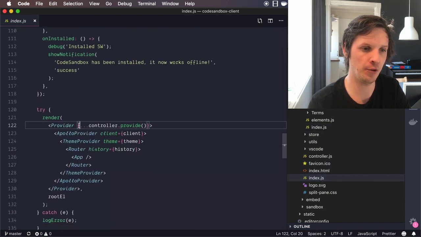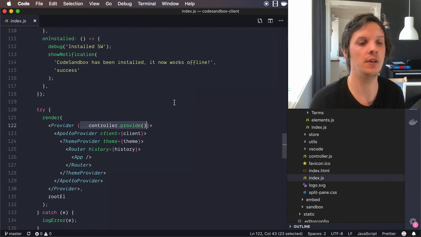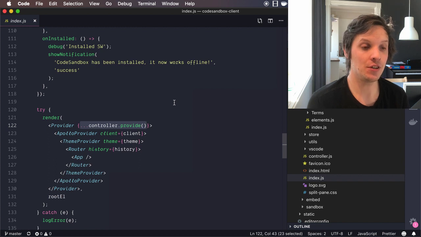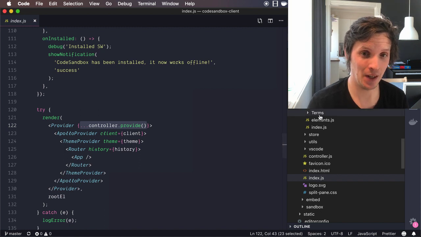And instead of providing from the controller, we manually expose the actions of Overmind as signals. And we also expose the state as store. And the syntax is actually exactly the same.